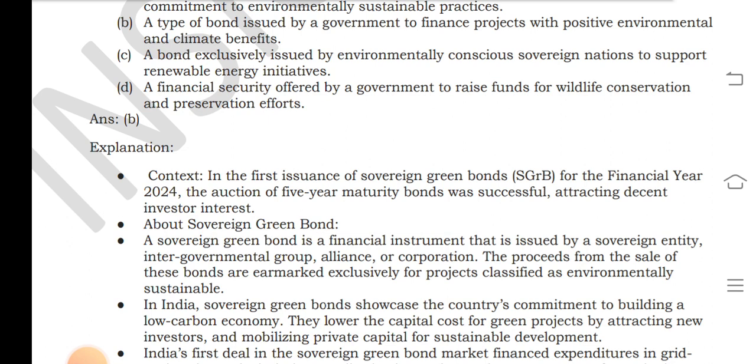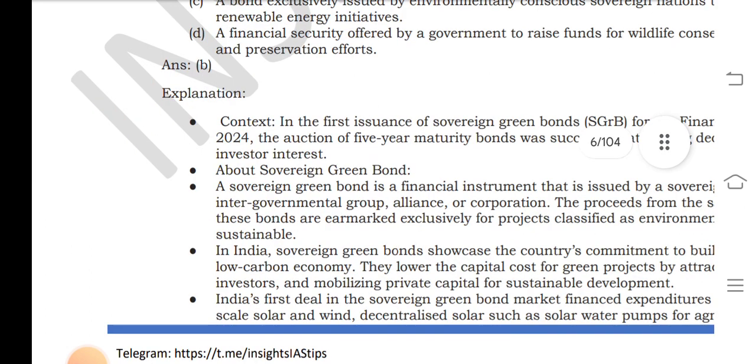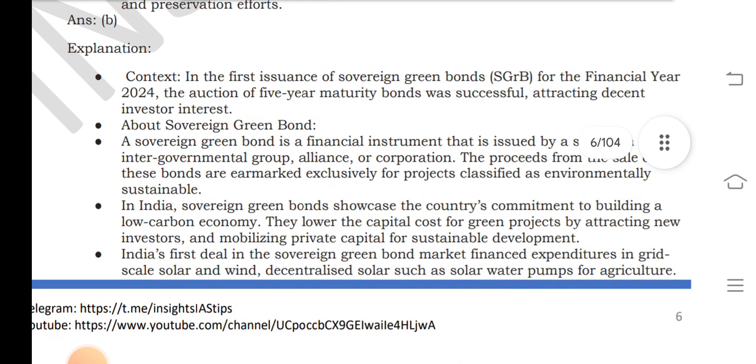In India, sovereign green bonds showcase the country's commitment to building a low carbon economy. They lower the capital cost of green projects by attracting new investors and mobilizing private capital for sustainable development. India's first deal in the sovereign green bond market financed expenditures in grid scale solar and wind, decentralized solar such as rooftop solar, and solar water pumps for agriculture.